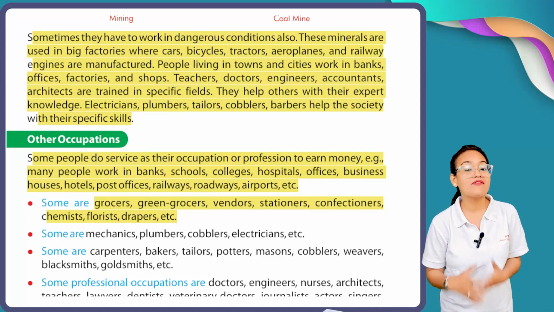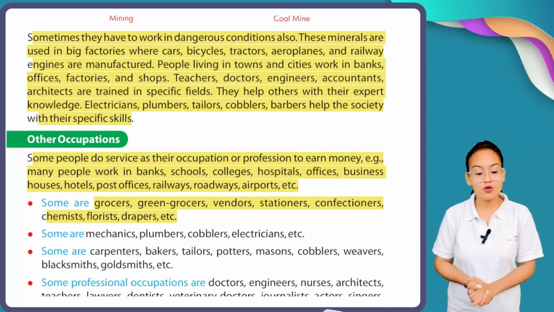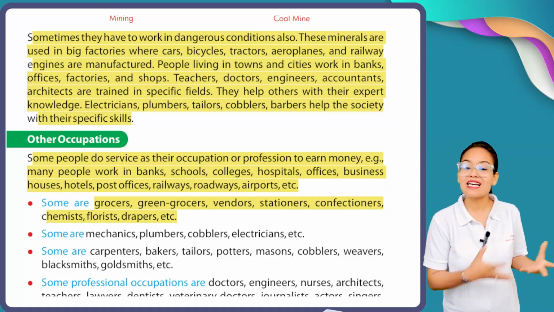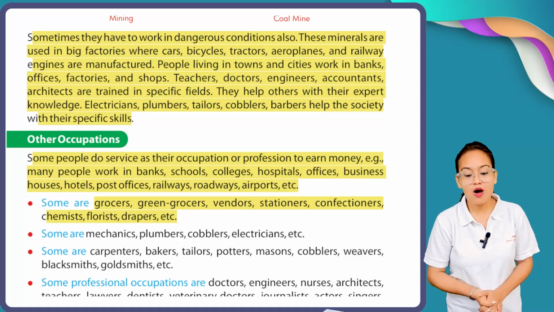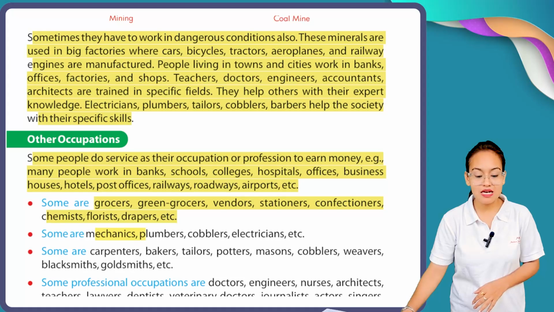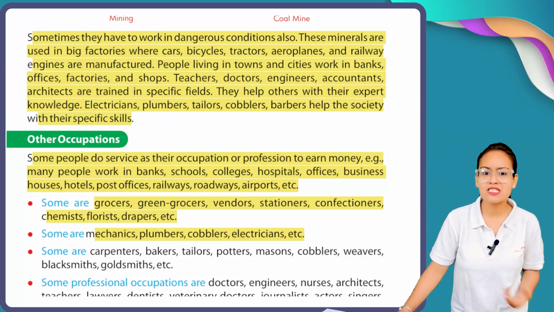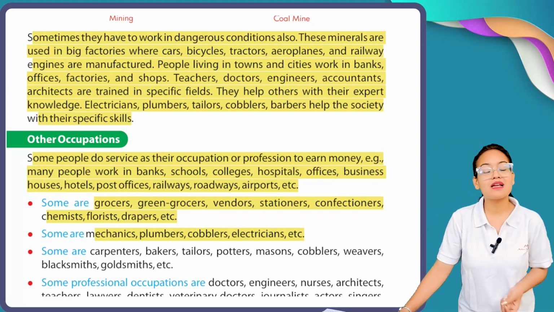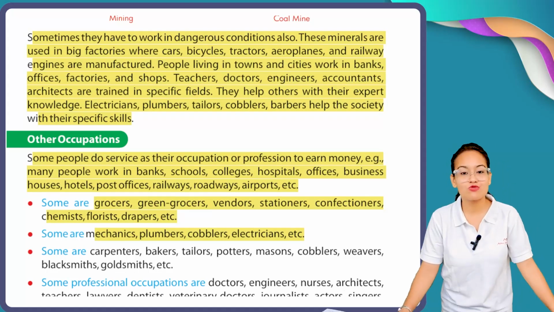Some are vegetable sellers. Some are flower sellers, meaning florists. Some are chemists. Chemist means the person who sells medicine. They own a medical shop. Some have a stationery shop, etc. Some are mechanics, plumbers, cobblers, electricians, etc. And all these people help us in our day-to-day work.